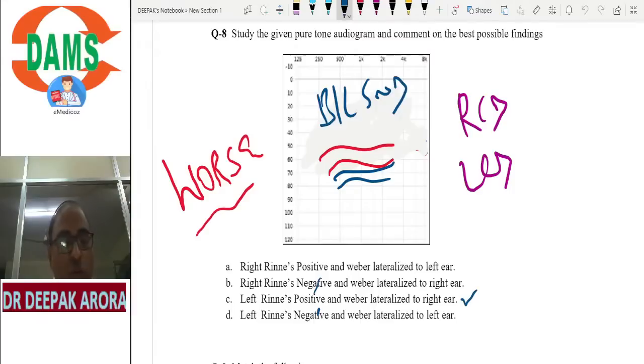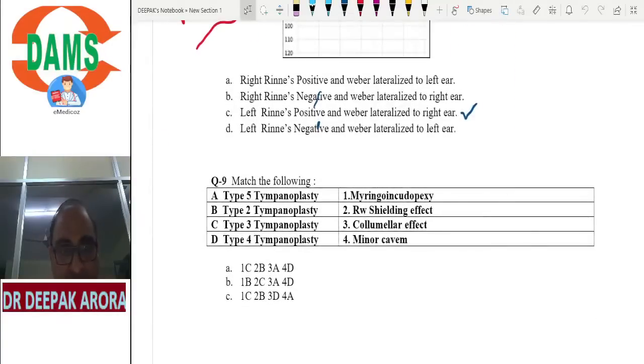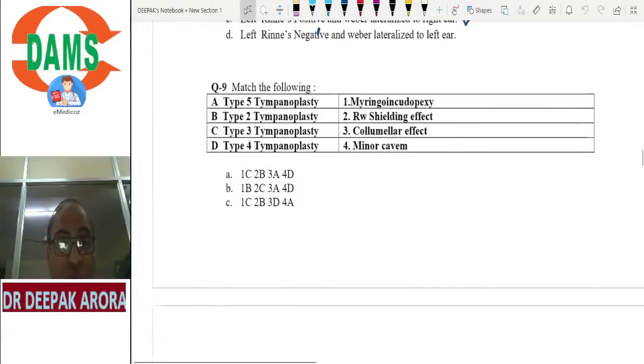Can you appreciate how nicely we are playing with these audiograms? Because our basic learning is strong. So just work hard on the basic concepts. No need of mugging up the answers. Examiner can change the MCQ anytime. He can make multiple MCQs. And this question is the whole subjective audiometry we are discussing with the help of this MCQ. Clear?